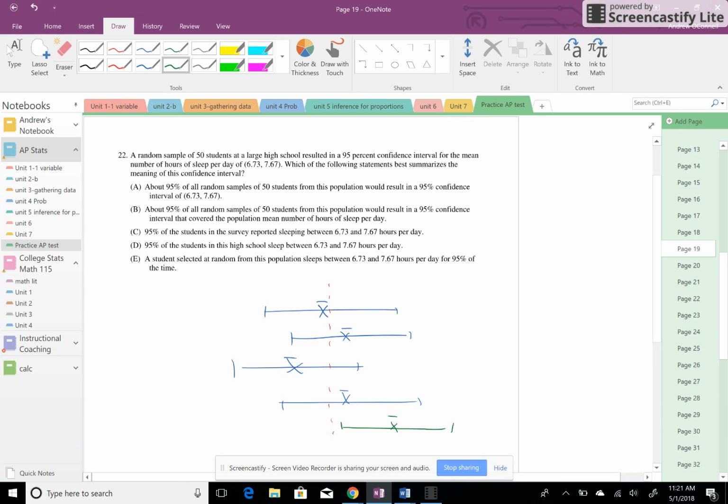Decide between A and B, because anytime they're saying 95% of students, this is not talking confidence, this is talking probability. And 95% of the time is also a dead giveaway that they're talking probability, so you can eliminate those. The better interpretation is between A and B. I'm going to let you decide which one that is. Hint, it's not A.